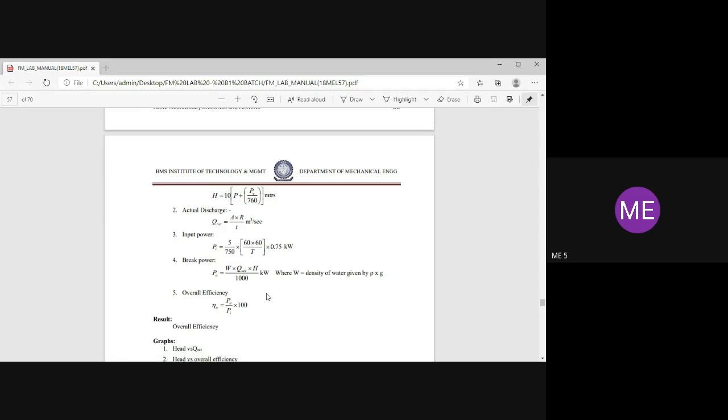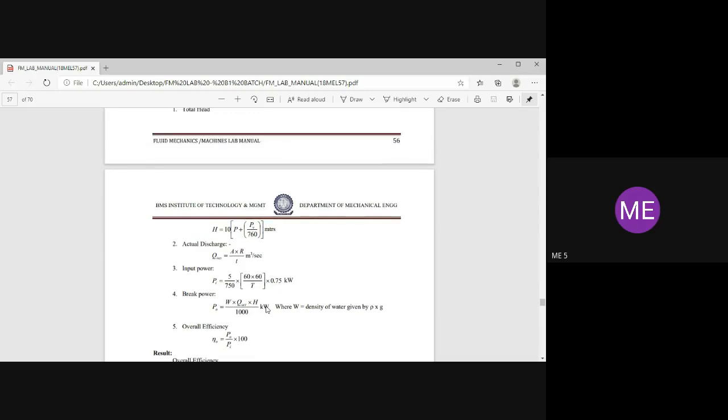Where W is the density of water. I already studied this in fluid mechanics. That is nothing but your specific weight. Specific weight is rho into g. Rho is your 1000 kg per meter cube. g is acceleration due to gravity. Actual discharge into head, where head is what we have calculated in the first one, divided by 1000 kilowatt. Then overall efficiency is given by PO divided by PI.